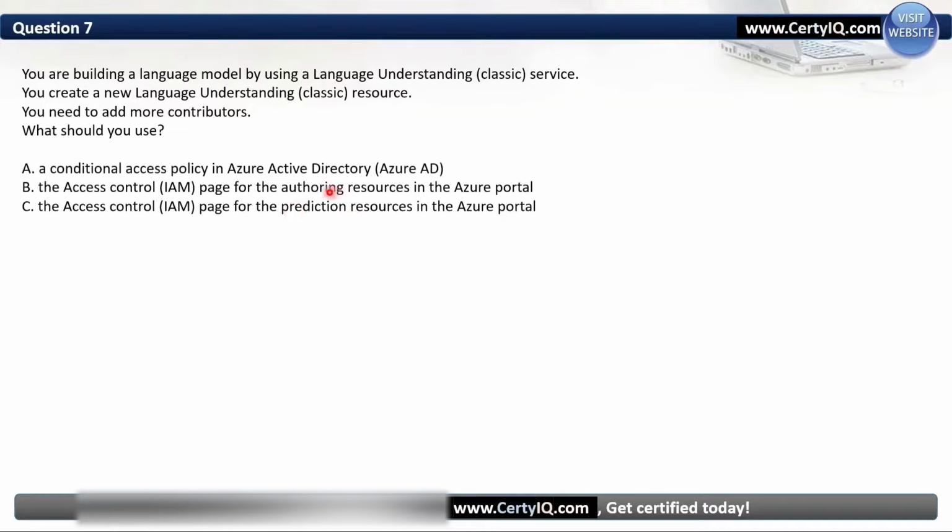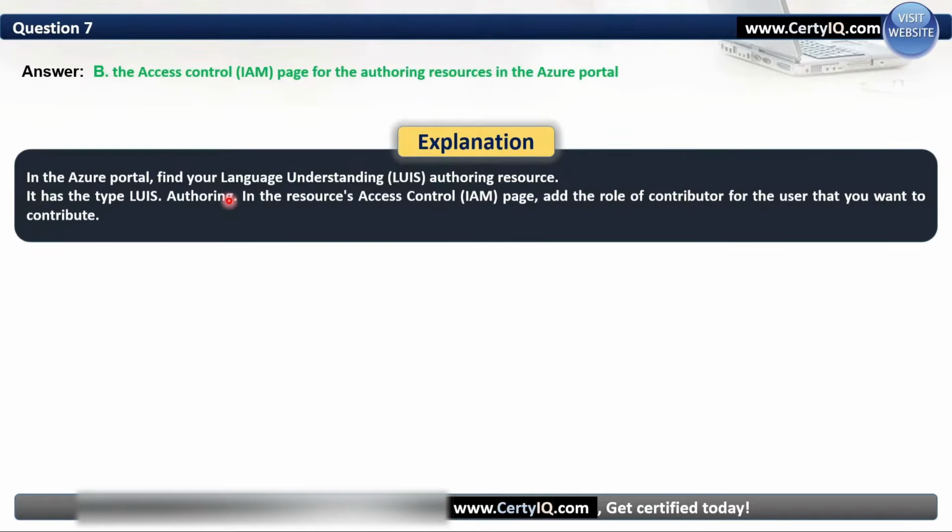So B is the right answer. We need to authorize. In the Azure portal, find your Language Understanding authoring resource. It has the type LUIS.Authoring. In the resource access control page, add the role of contributor for the user that you want to contribute. So here we need to authorize access.